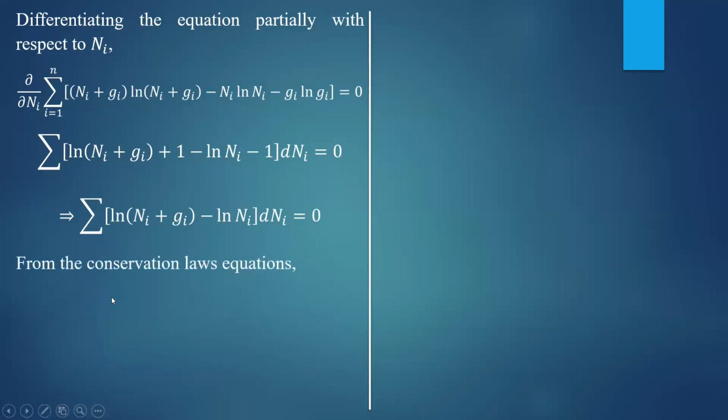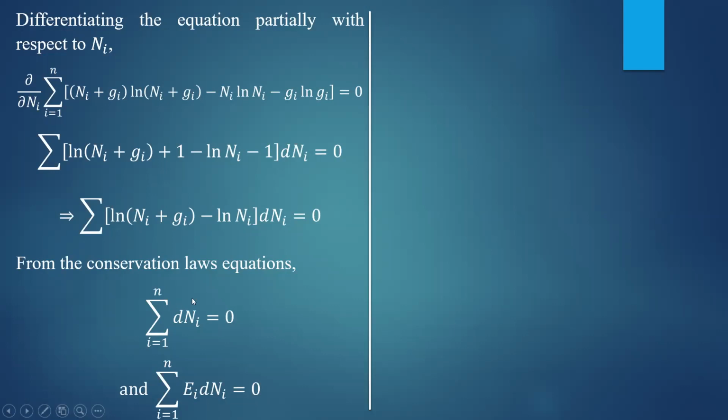Next, we have to use the conservation laws, because this equation is in terms of ni and gi. But finally, we have to find the distribution function in terms of energy. That's why we have to introduce the energy here. And for that, we will add these two terms to this equation, after multiplying these two equations by the Lagrange's undetermined multipliers. So according to conservation equations, we have the summation of dni equal to 0 and summation of ei dni equal to 0.